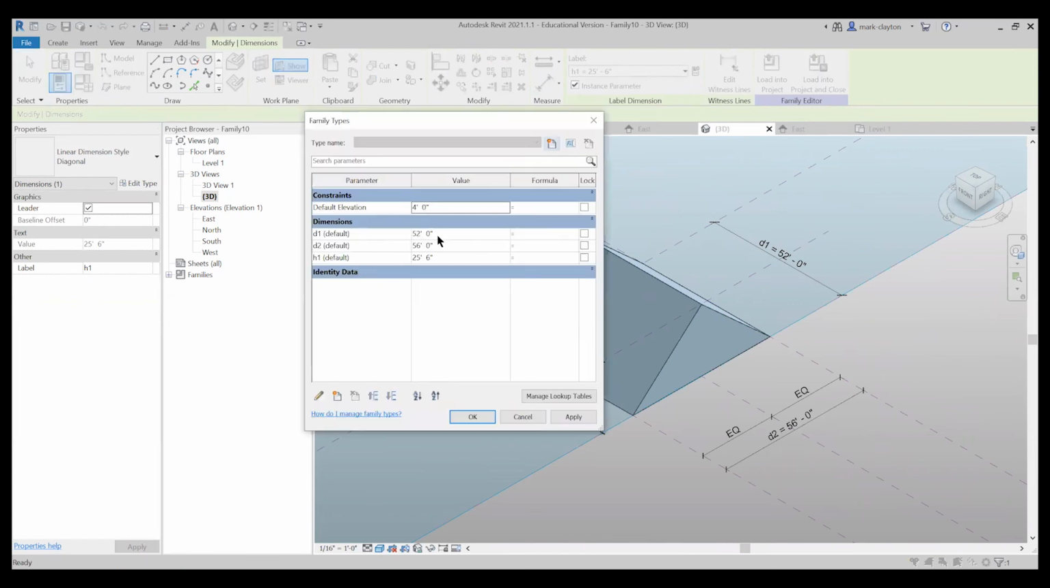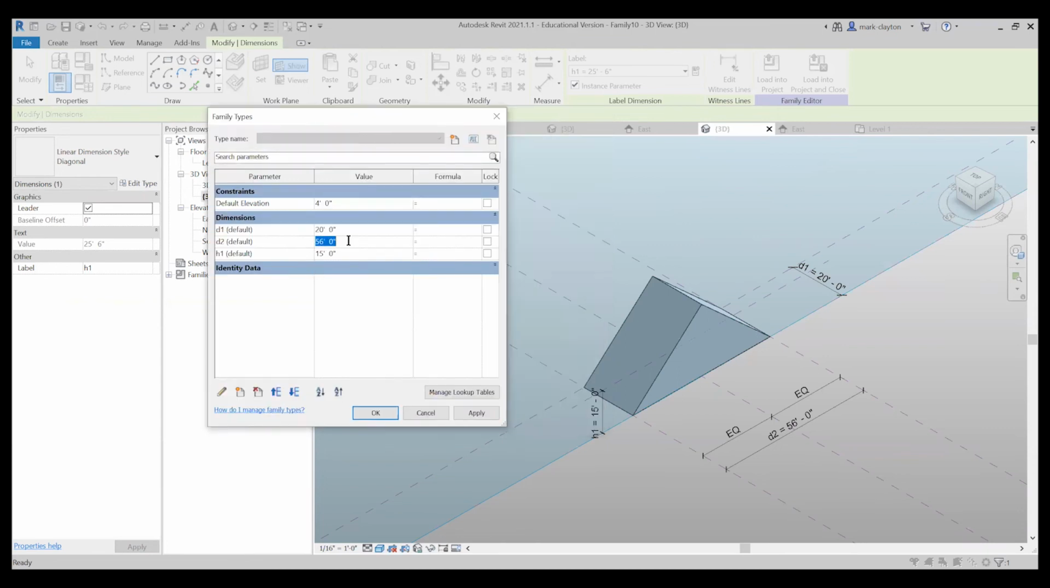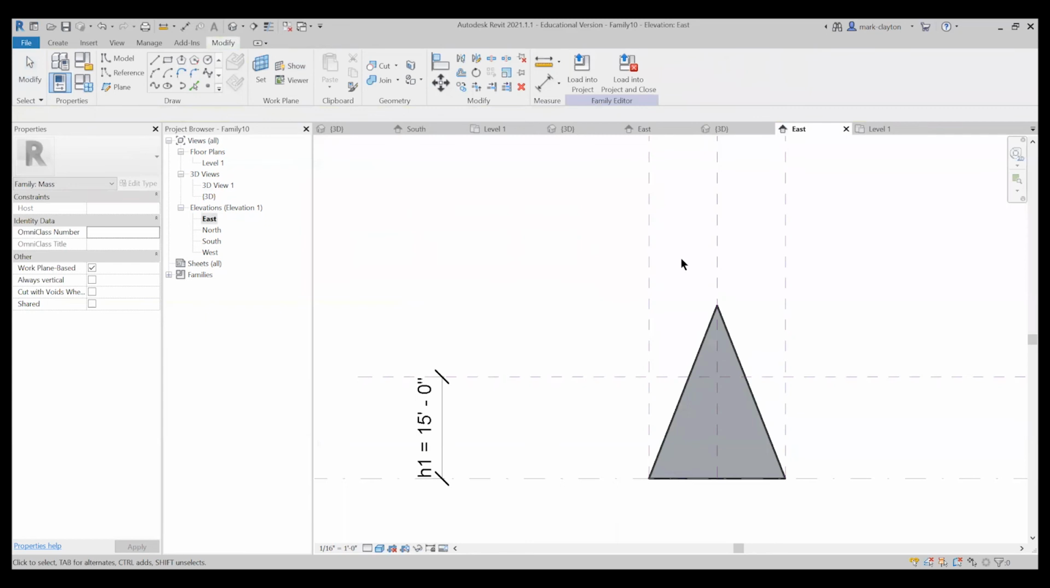So make that 20, see what happens. It looks good. Make that 15. Did not work. And make that 20. And that worked okay. So go back to my east view, and now, you know, I could try to align that point. Yeah, and that worked okay.